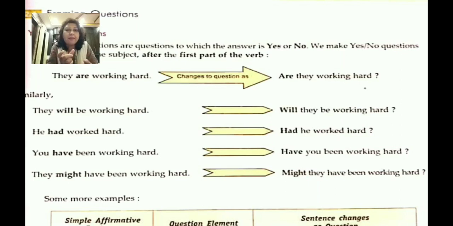Then, they might have been working hard becomes: might they have been working hard? So this is how you can change sentences to a question. You'll be using will, had, have, might. The answer will be yes or no, right?